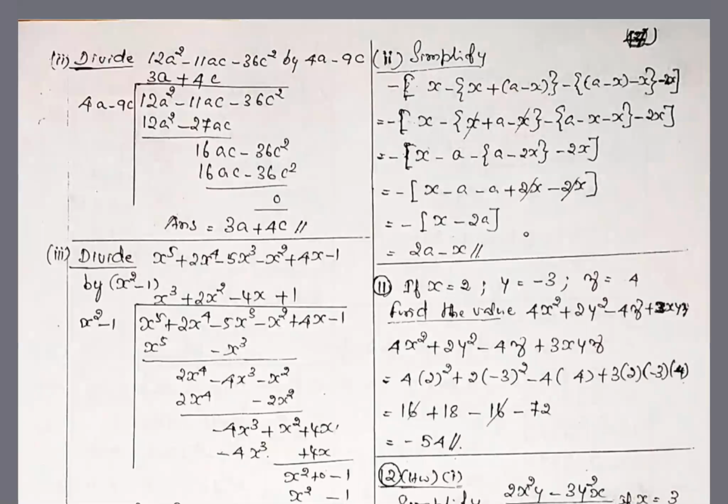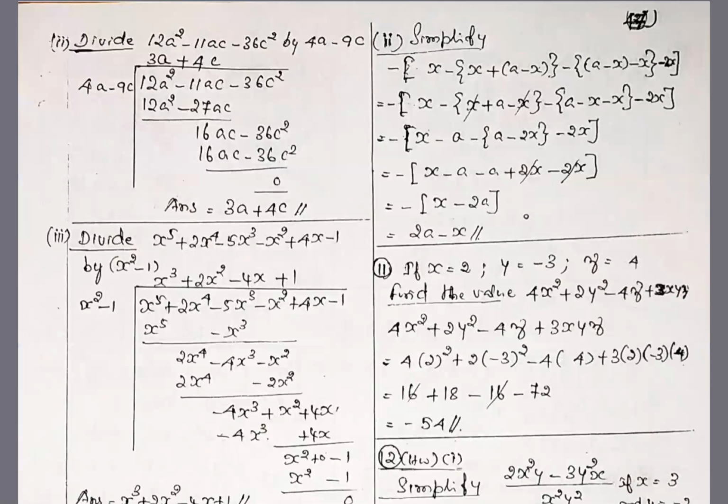This is also division. 12a square minus 11ac minus 36a square divided by 4a minus 9c. You take 12a square divided by 4a alone. You will get plus 3a at the top. Always divide with 4a. 12a square, we want to cancel this 12a square. Divide with 4a, whatever you are getting, write it at the top, 3a. And by 3a, you multiply both and write it at the bottom and subtract.